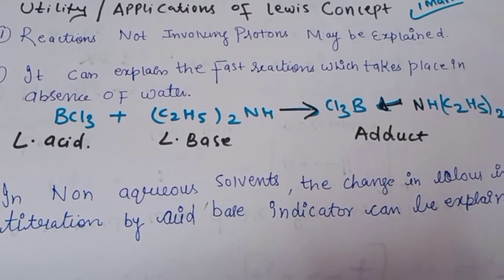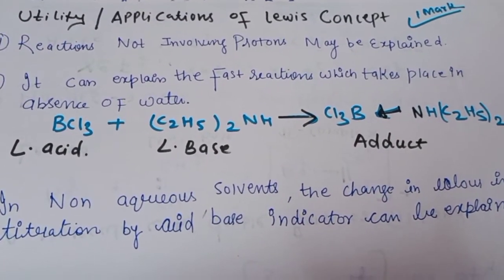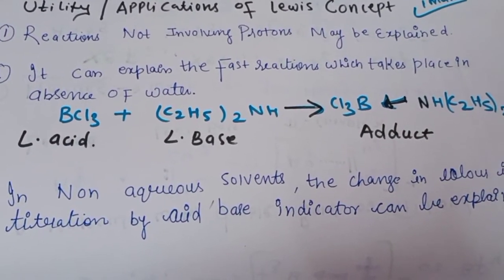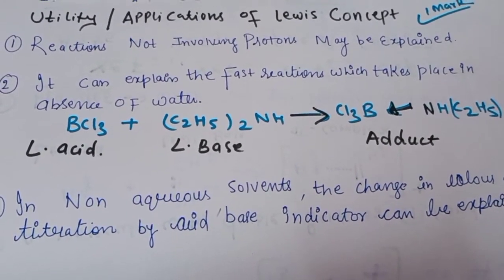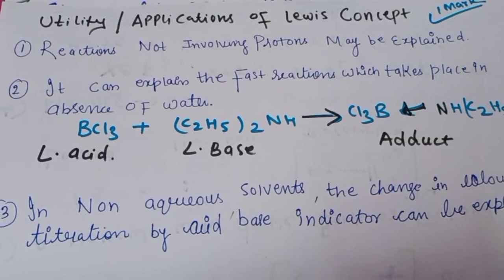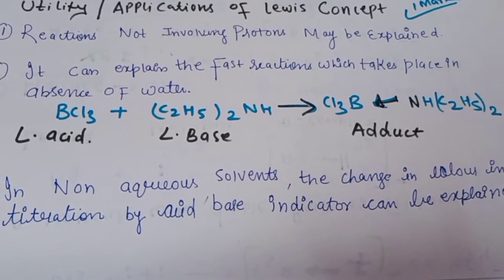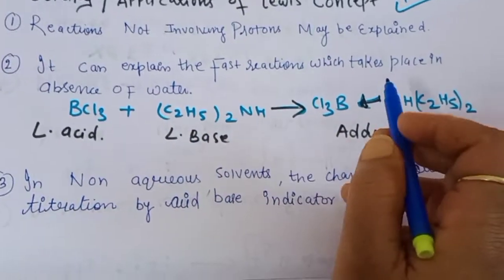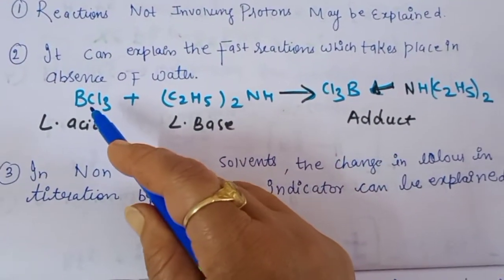As the Bronsted-Lowry concept is based upon the proton, this concept will explain those reactions where protons are not involved. Then second point, it can explain the fast reactions which take place in the absence of water. Means our Lewis acid base concept helps us to explain the fast reactions which are not taking place in water.